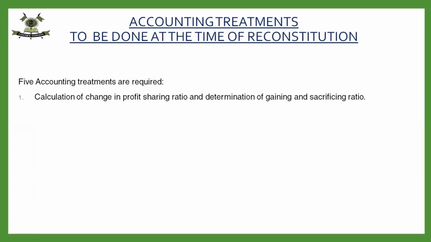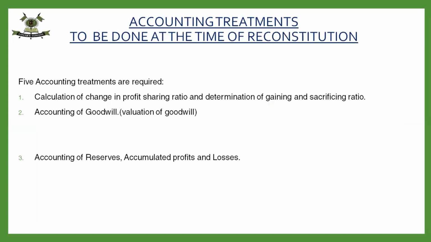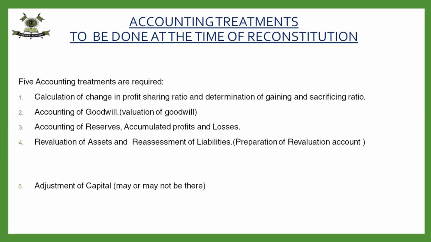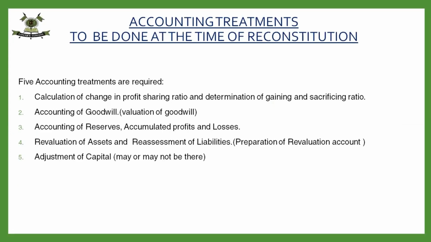That is, first, we have to calculate the new profit sharing ratio, gaining ratio, sacrificing ratio. We did it in admission. Then we have to learn the accounting treatment of goodwill, then reserves. We have to revalue the assets, and we have to do the capital adjustment. So you will have to recall what we have learned at the time of admission, so that you can visualize the difference also.